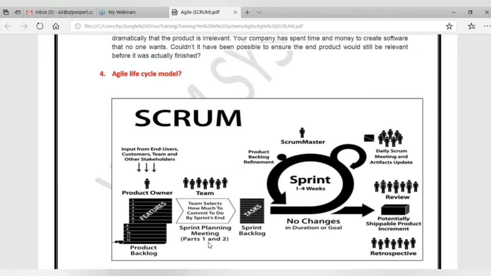In sprint planning meeting 1 and sprint planning meeting 2, what is going to happen? Now the product owner has created the product backlog and all the requirements are there in priority order. Priority order means, as per the end user expectations, which requirement needs to be developed first and which later. That list is already prepared.